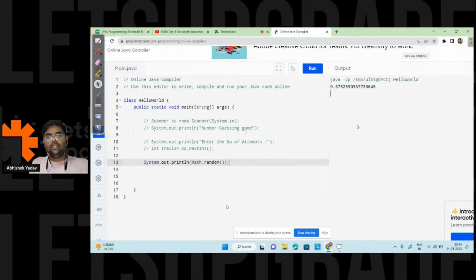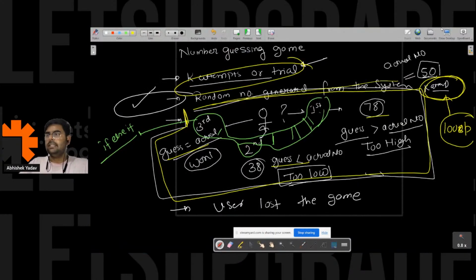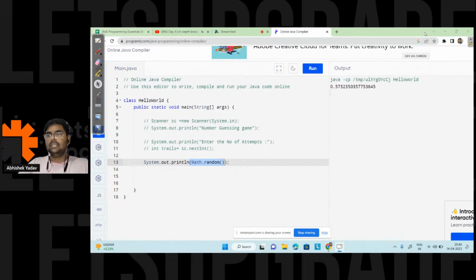Okay, so in order to generate a random number, I have to use math.random, and you can see I am getting some output like this, that is 0.573, right? Simple. So let's run the code again and see whether I will get the same number or some other number. Please focus on the output part.